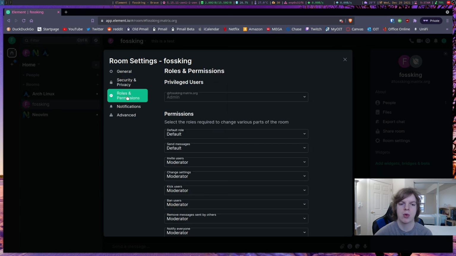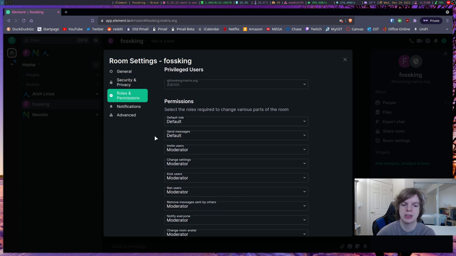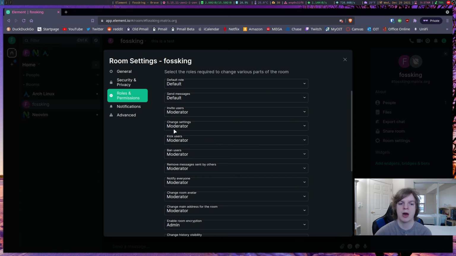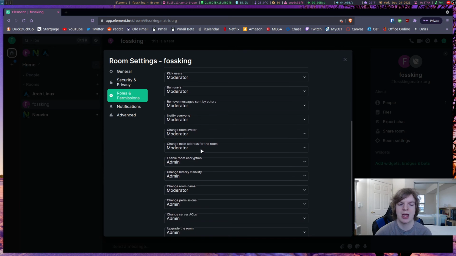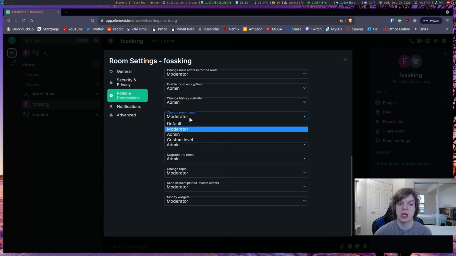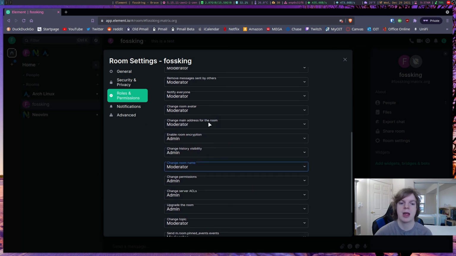Then you have roles and permissions. So what this does is allow you to select who can do what. So who can send a message? Well, pretty much anybody. Who can invite users, a moderator, which includes yourself, change settings, kick users, ban users, so on and so forth, enable room encryption, change history visibility, so on and so forth. And you can change this. So like, let's say I don't want my moderator being able to change the room avatar. Well, I can change that to admin, so that only I can change it.